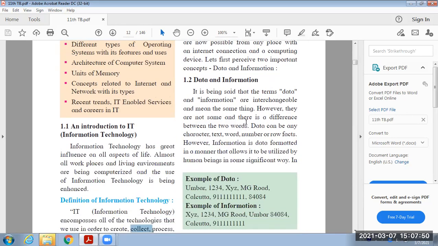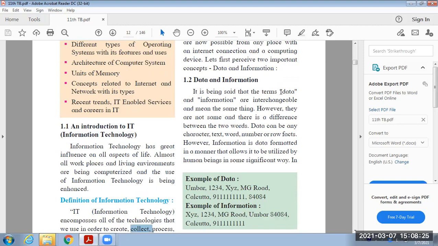Now, just go ahead with the concepts of data and information. What is the meaning of data and what is the meaning of information? Sometimes we say that we require some data, and sometimes we say that we require some information. But there is a basic difference between data and information.